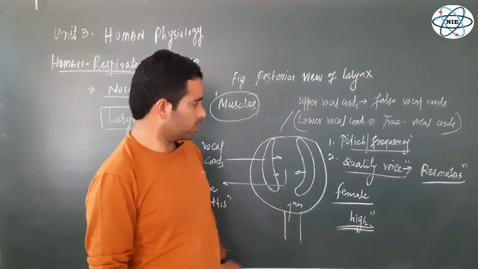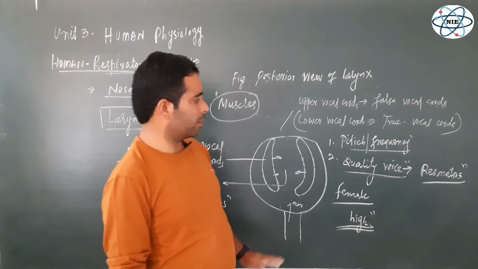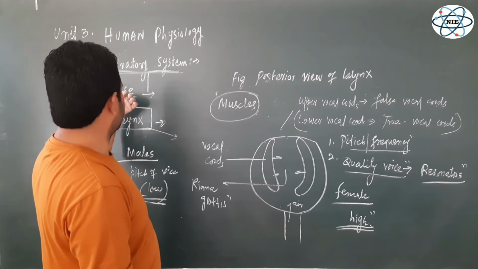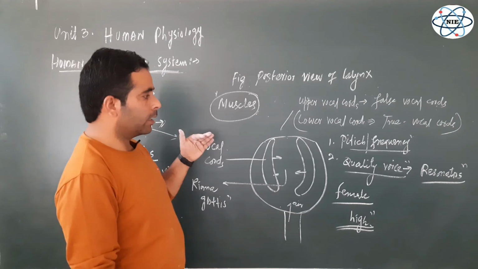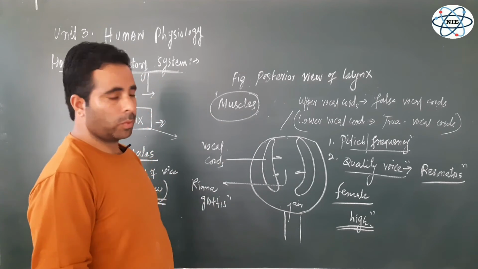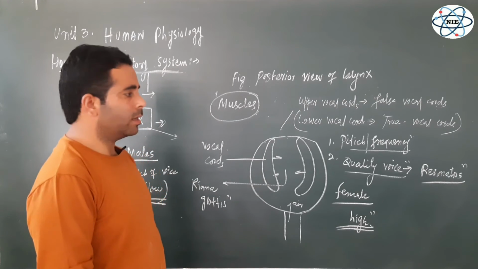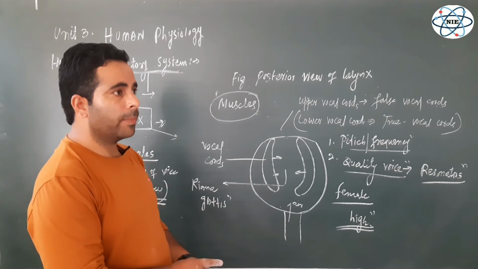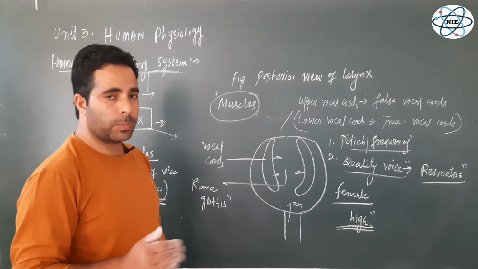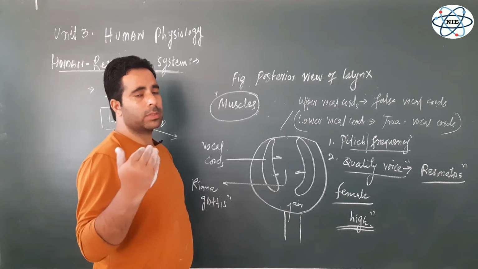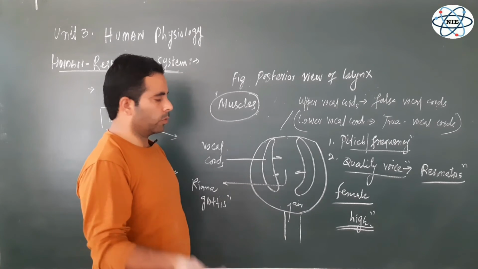We are not going into detail on that part, because we are right now concerned with the respiratory system. I would like to remind you that we are discussing this larynx, where I have also discussed the vocal cords, but we are discussing the larynx as a part of the respiratory system. And I tried to explain the various cartilages and structures of this larynx in the anterior view and the posterior view, right?